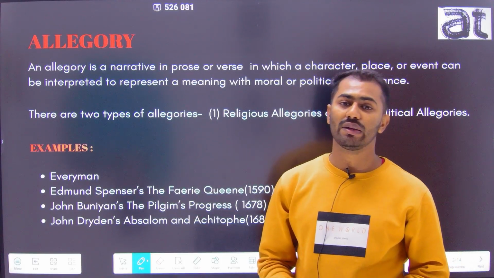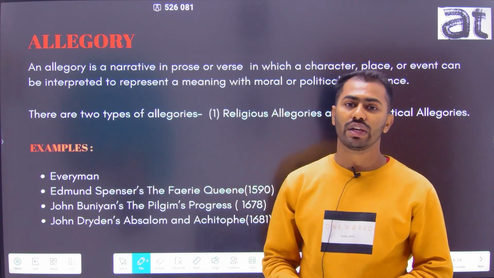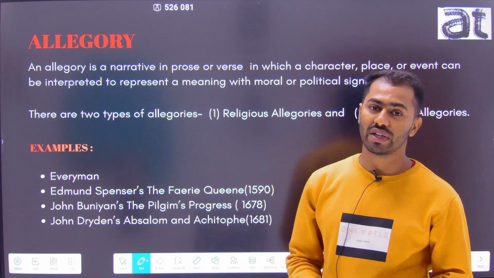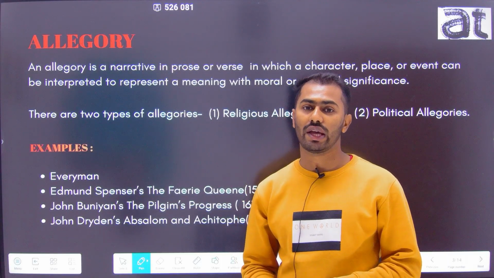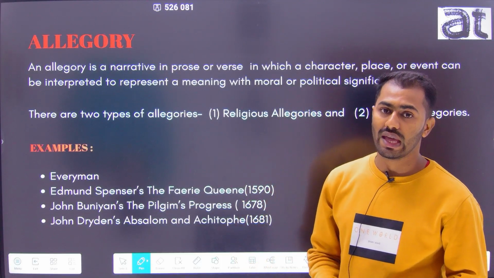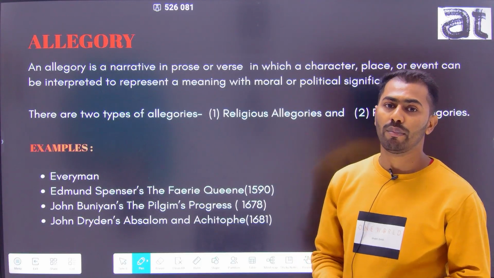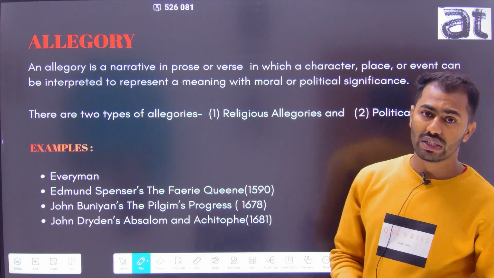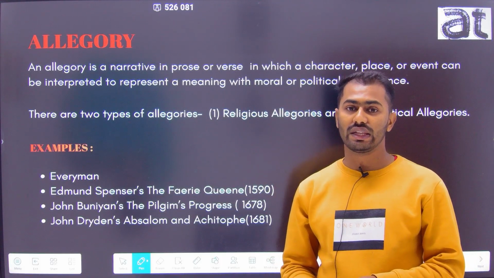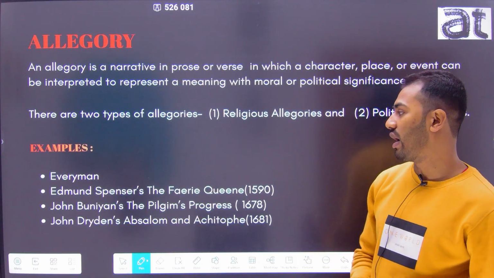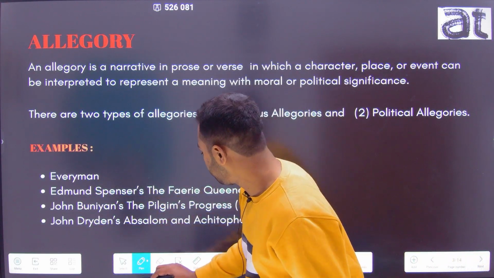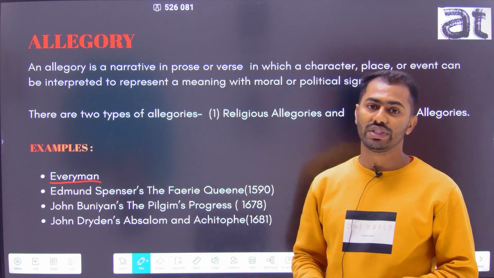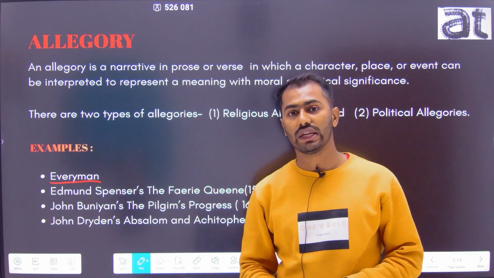Allegory is a narrative in prose or verse in which a situation, an event or a place is represented to give moral and political lessons. Allegories are of two types, political allegory and religious allegory. The famous examples of allegories in English literature are Everyman. Everyman is a medieval morality play which is written in the form of an allegory.